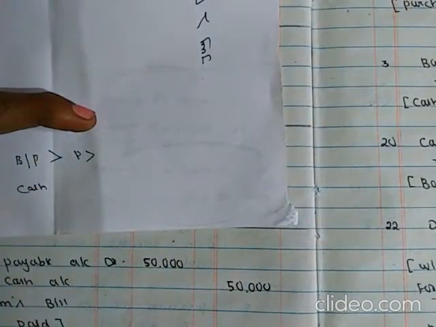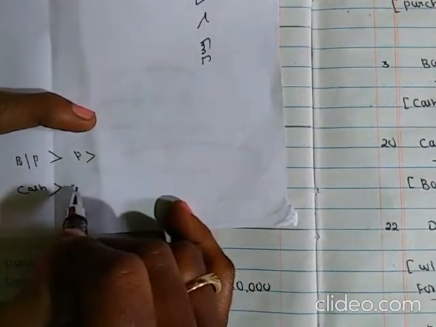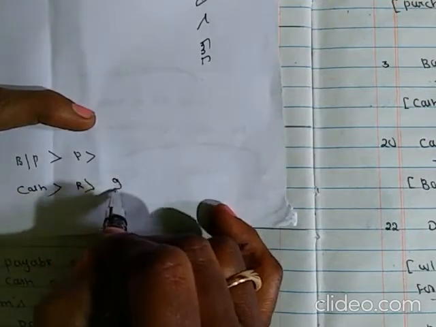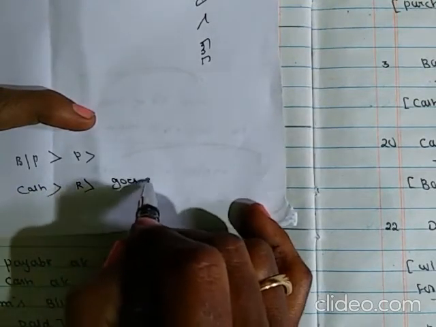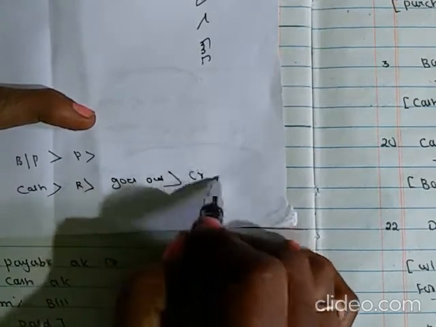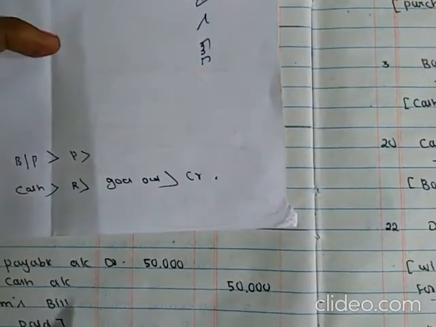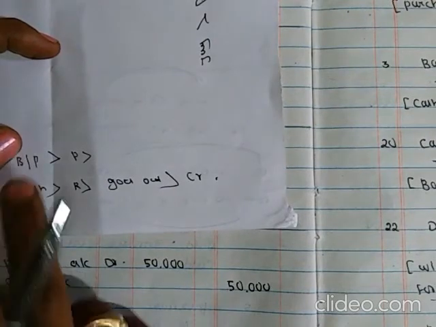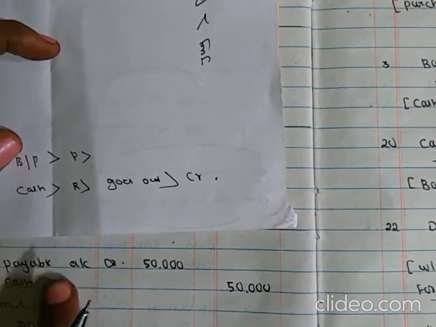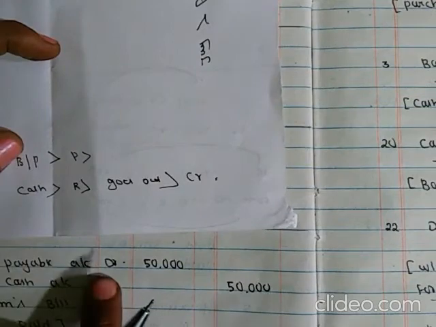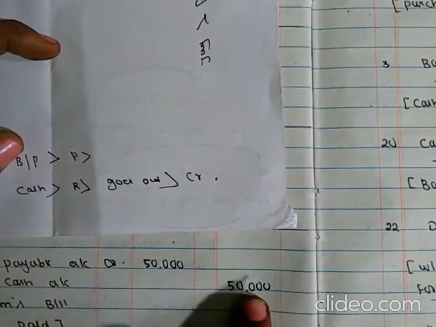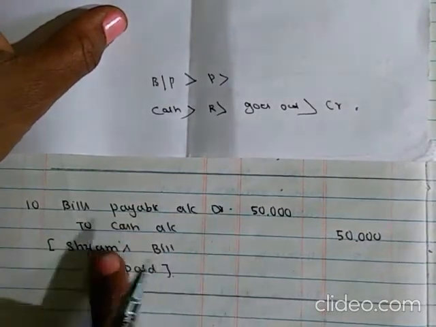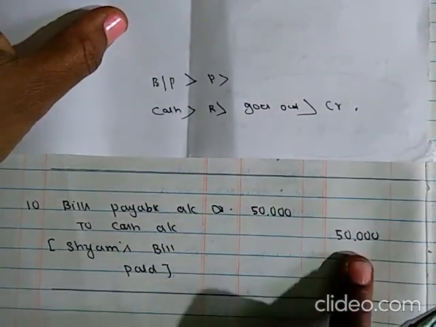Cash goes out, so a real account goes out, so cash account should be credited. Here the receiver is Shyam. So debit the bills payable account and credit cash account, 50,000. So bills payable account debited to cash account 50,000. Shyam's bill paid.